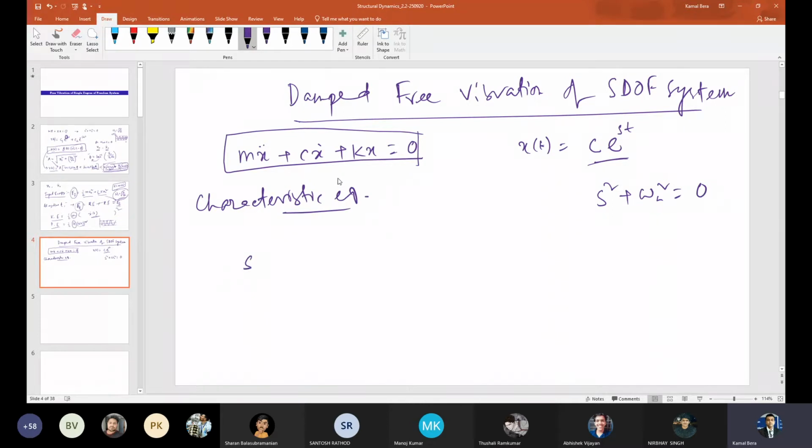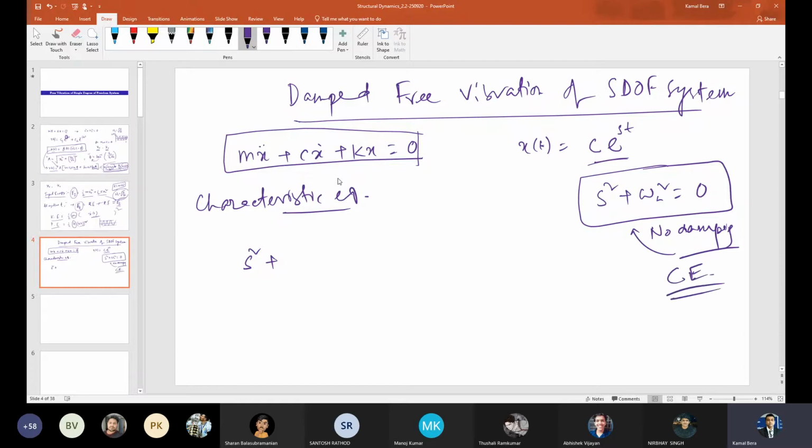Yes, tell me. s square plus this, and the last case when damping was not there, for no damping, this is the characteristic equation. So what is the characteristic equation now? It will be a little confusing. This small c, I should use some different notation.